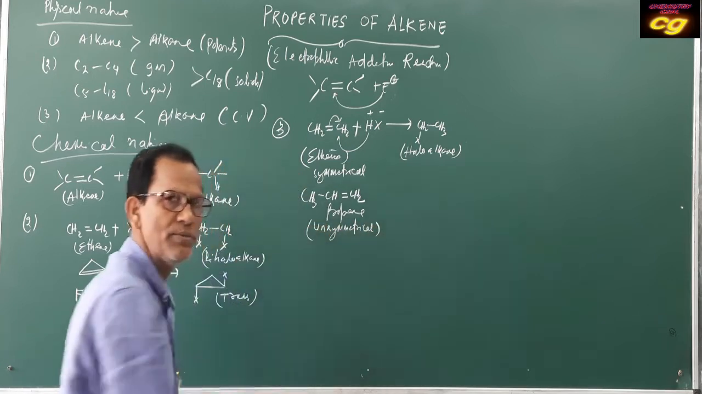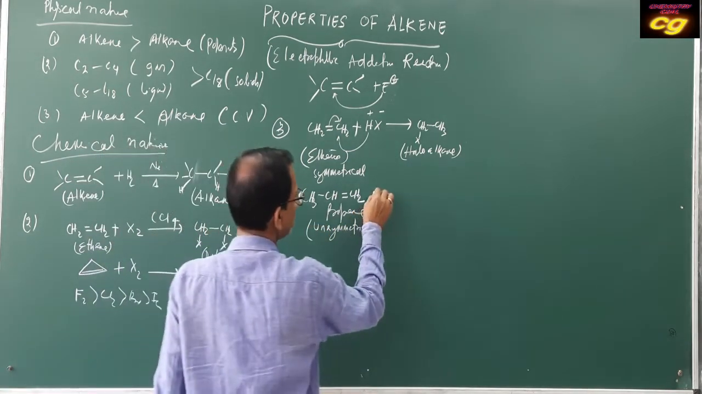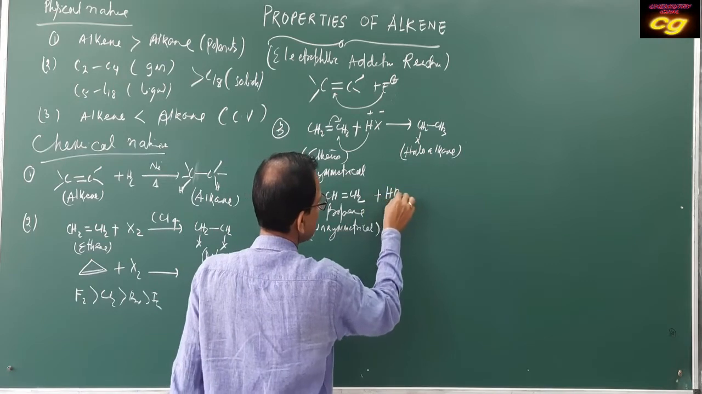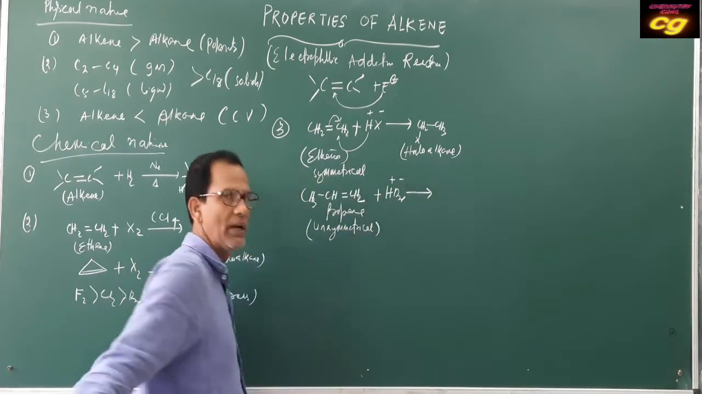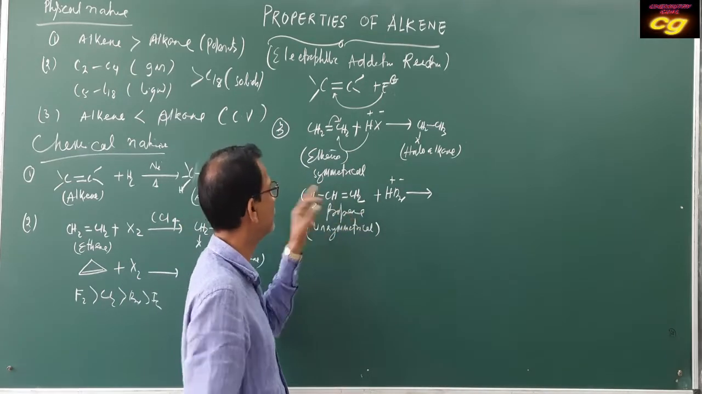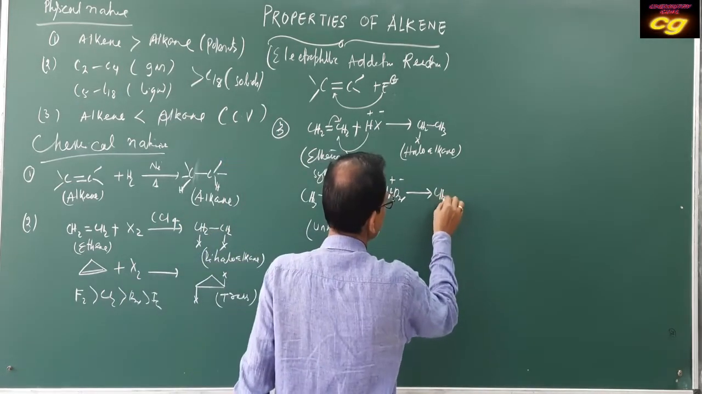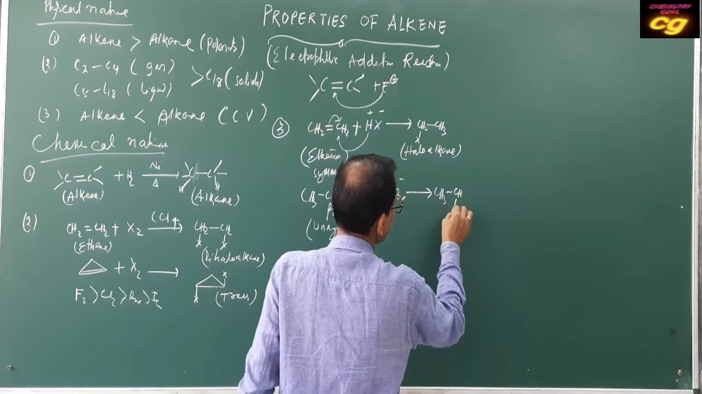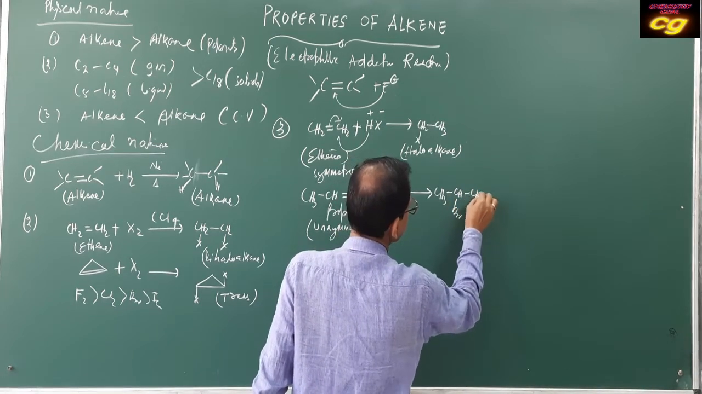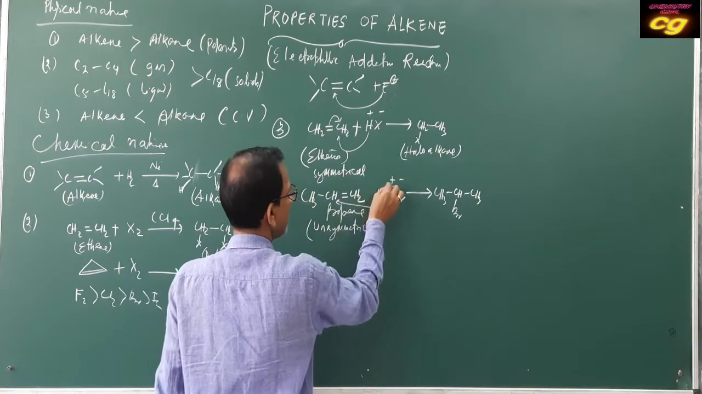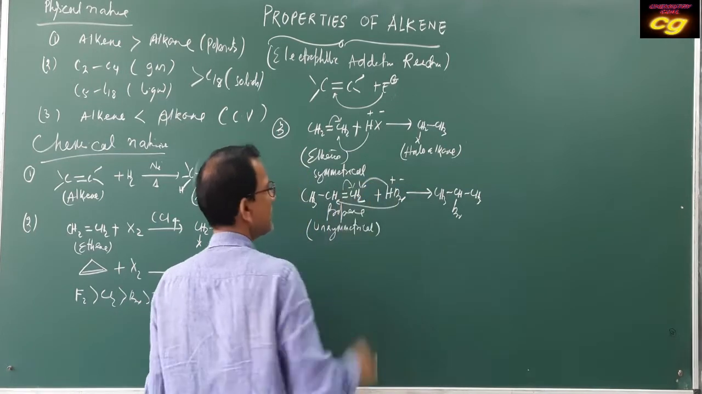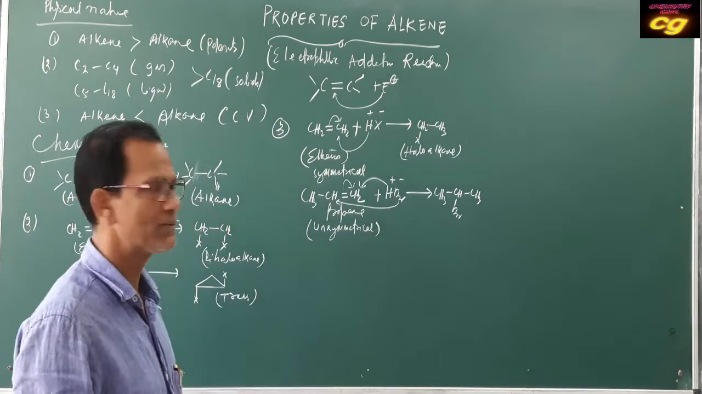As it is unsymmetrical, during addition of, let it be, HBr, the product will be H plus and Br minus. Br minus attacks the secondary position, so the product will be CH3CHBrCH3. Br minus goes to this carbon, H goes to this carbon. So in this way the addition takes place.